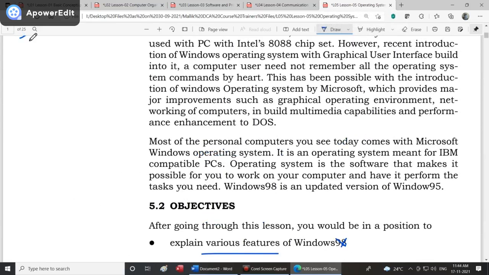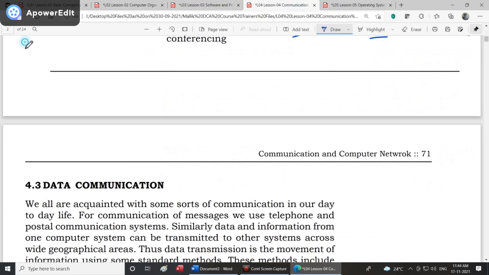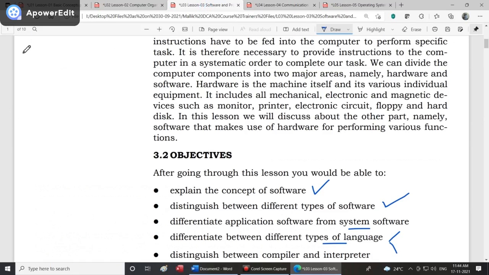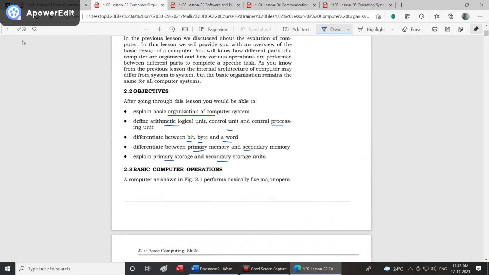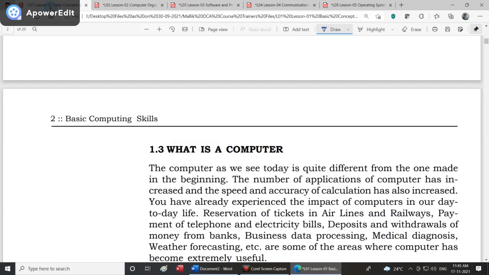Lesson 5 has 25 pages, lesson 4 has 24 sheets, lesson 3 has only 10 sheets, lesson 2 has 39 sheets, lesson 1 has 20 sheets. All this course material will be saved into your group. It will be shared in your group.